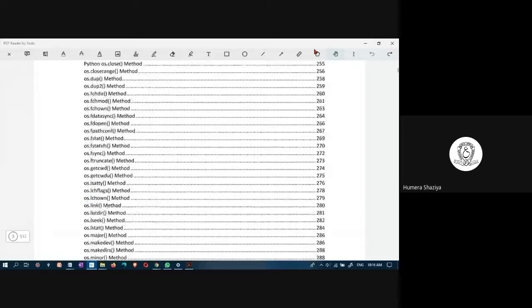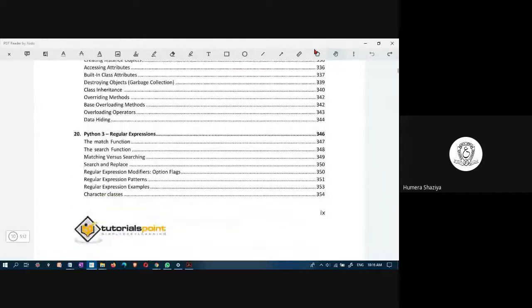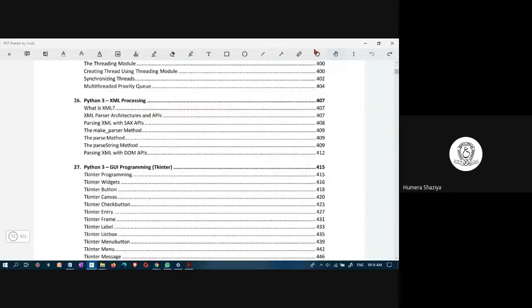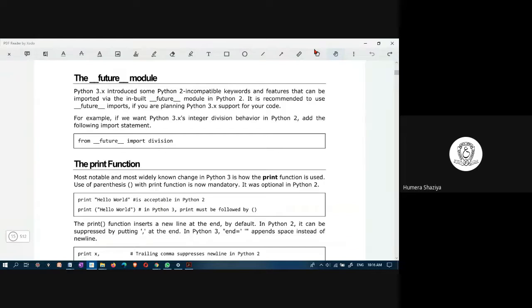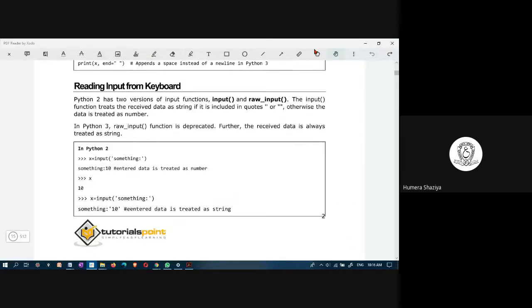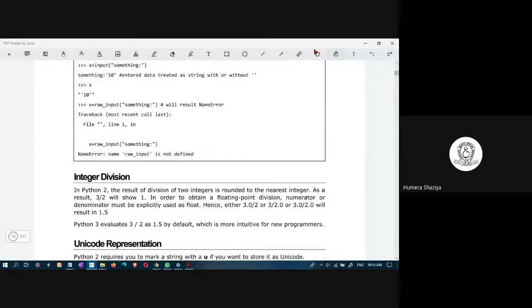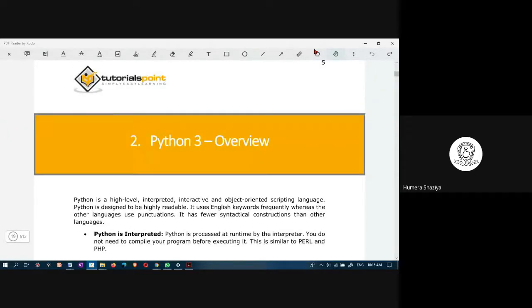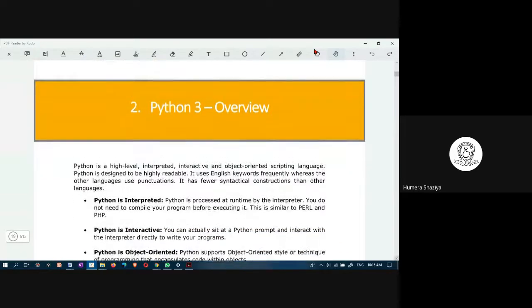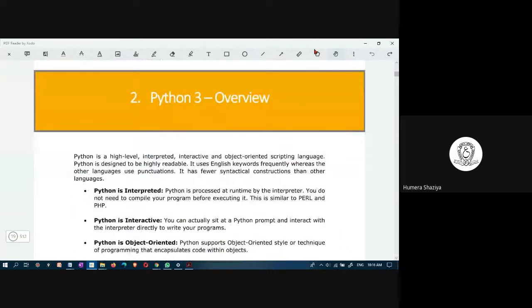If you learn Python in detail, it will really help you. The syllabus is not that detailed, but if you study it in detail, it will help you. All right, here we will begin with the overview. Python 3. I think the current version is Python 3.9.